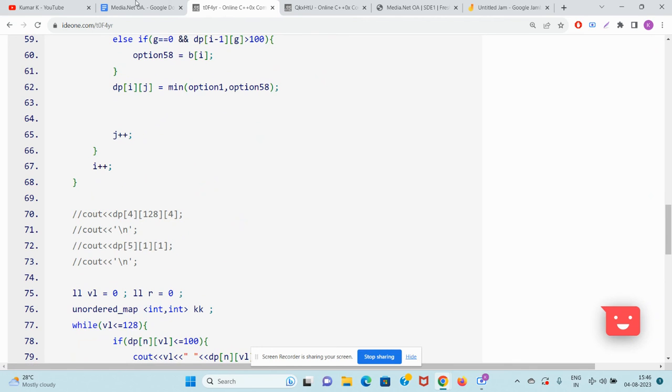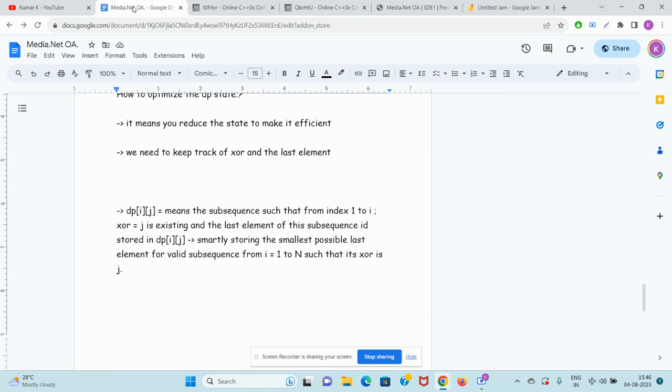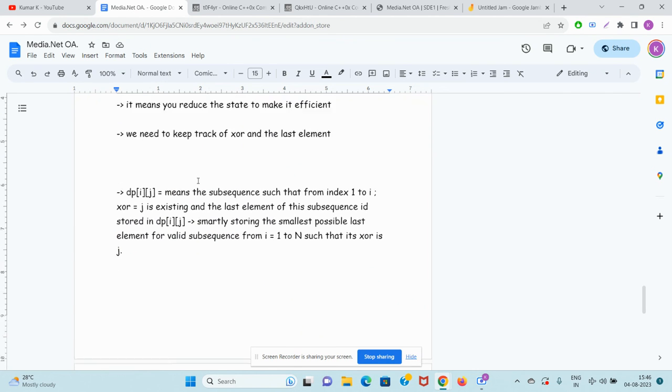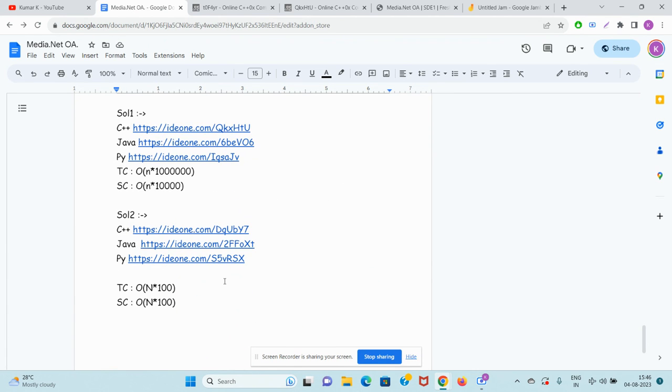See, this was the hardest dynamic programming problem media.net ever asked. I've taught this also to my students. Guys, go and become successful, get the package, and then send me the message that you got selected. We'll celebrate on LinkedIn. So guys, similarly, I will update the Java and Python codes. Okay, for now I'm closing the session.